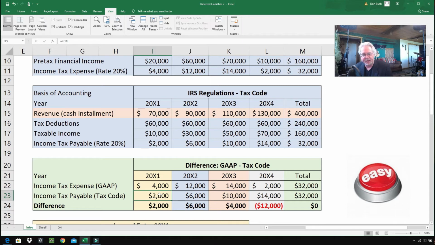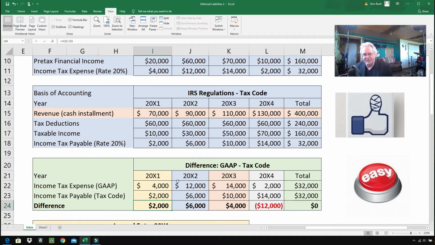Income tax payable, that came off the second chart. Income tax payable, $2,000, $2,000, $6,000, $6,000. And finally, the last line here is the difference between the two. So we have, for the first year, income tax expense of $4,000, income tax payable of $2,000. That's a difference of $2,000. That is our deferred tax liability. That is the amount that the IRS will eventually catch up and collect.